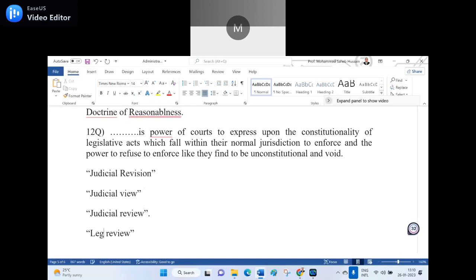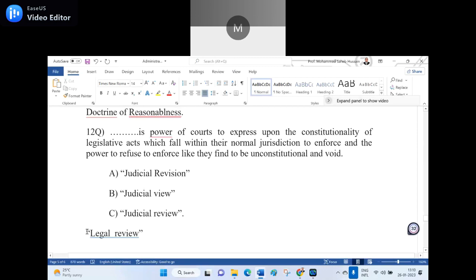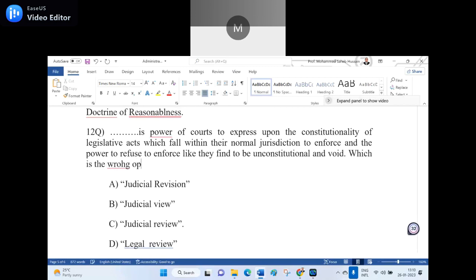So now I will ask the question. Of course, if you want to make it out, I can make the A directly, and this is the B directly, and this is the C directly. And then I ask you, which is the wrong answer? Now you tell me. So here I say, which is the wrong option? Yes, now you have to pick out.